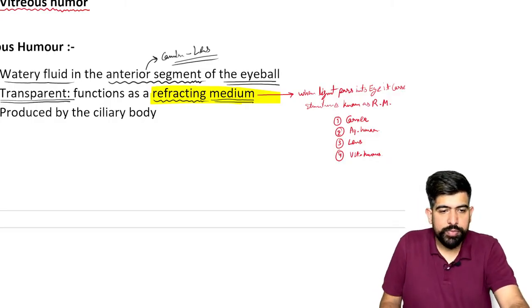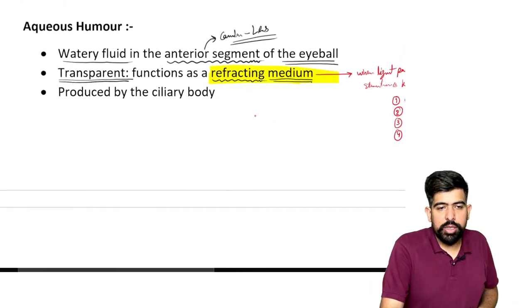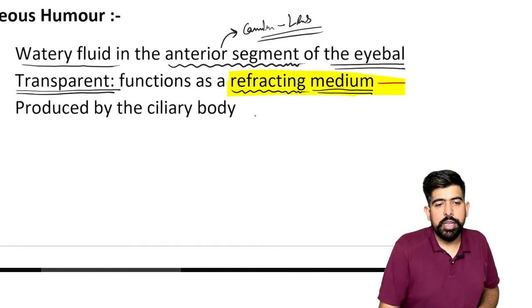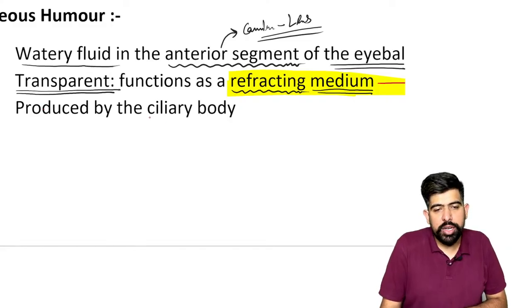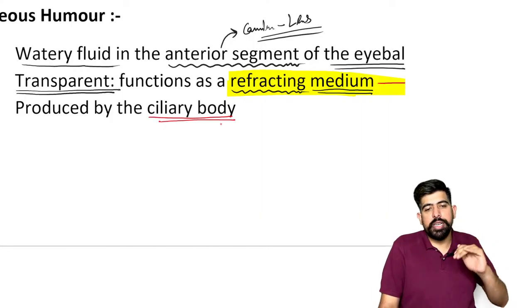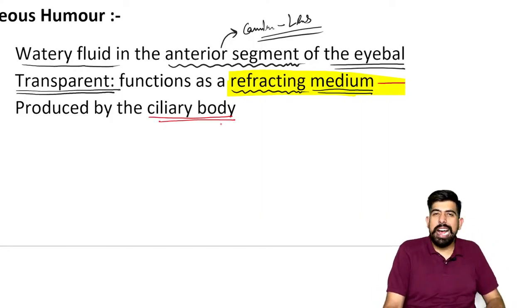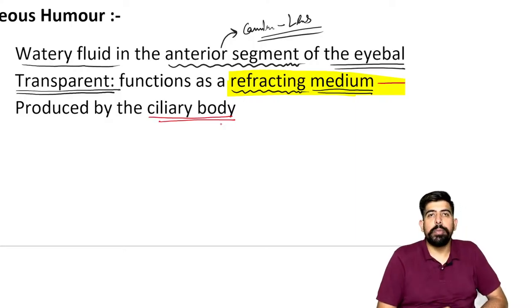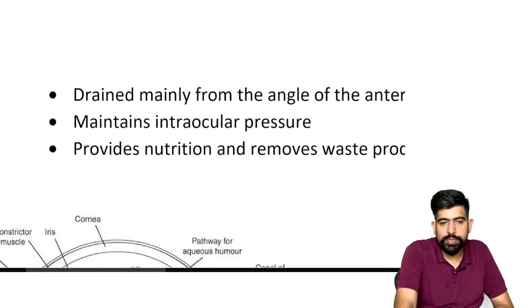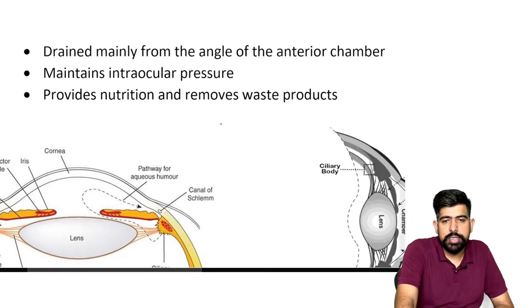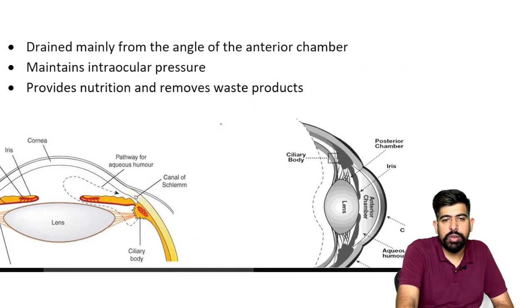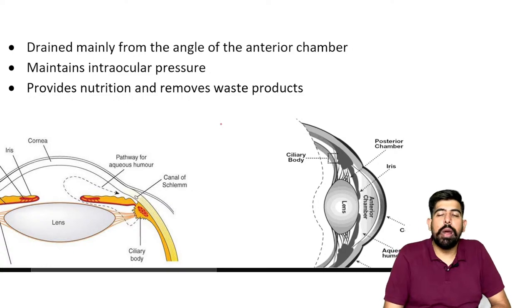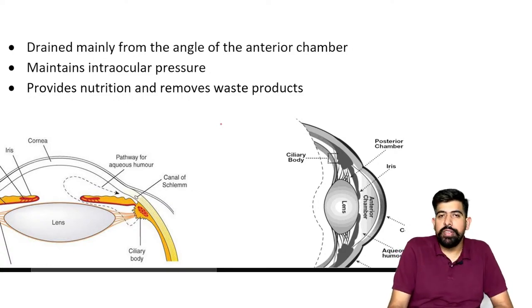Now moving forward about the aqueous humor, guys, please remember this aqueous humor is produced by your ciliary body, which is the middle vascular coat. We talked about this middle vascular coat, the second structure: iris, ciliary body, and the choroid. So the ciliary body, which is the middle structure, will produce your aqueous humor. Why are we talking about the aqueous humor so much? Because later, in glaucoma disease, this will be very important.